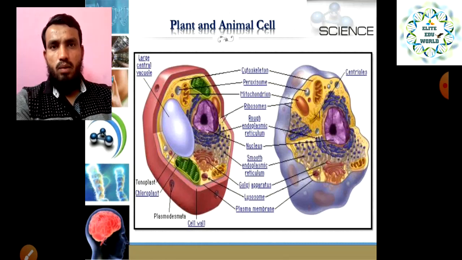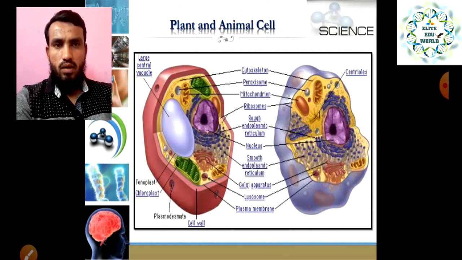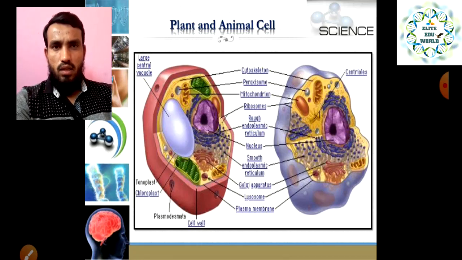That is a basic thing: what is a cell, what are the components of the cell, what are the cell organelles. In the 8th standard you had only three or four things regarding the cell: cell wall, cell membrane, cytoplasm and nucleus. But now in this class you have more detail, like the cell organelles and their functioning. So draw this diagram, and let me repeat this slide once more.